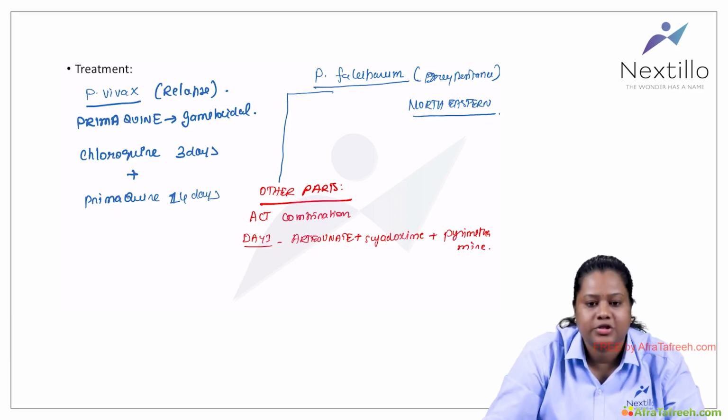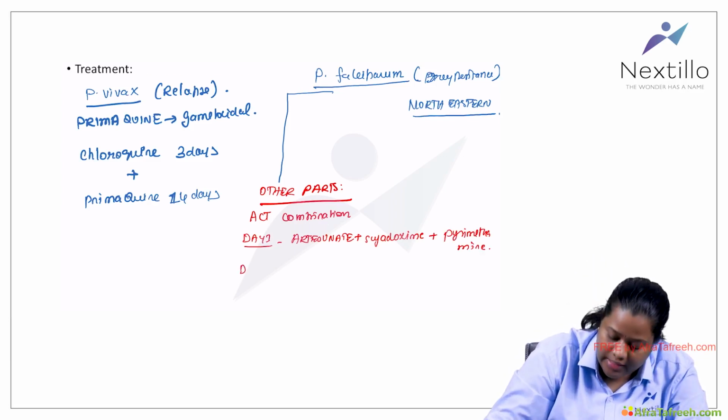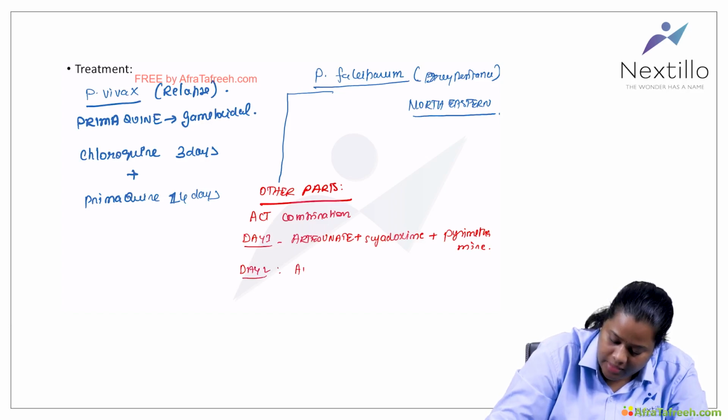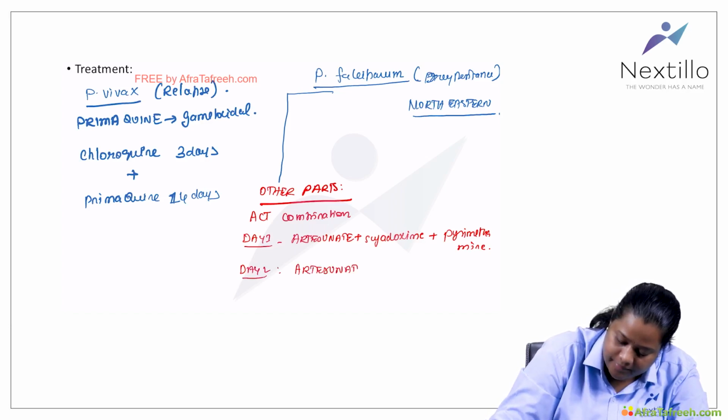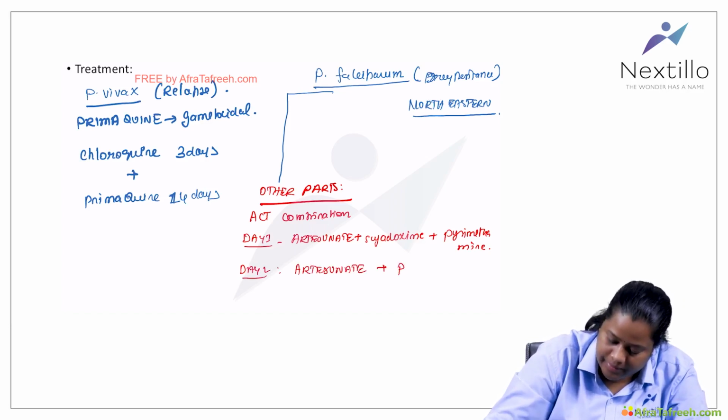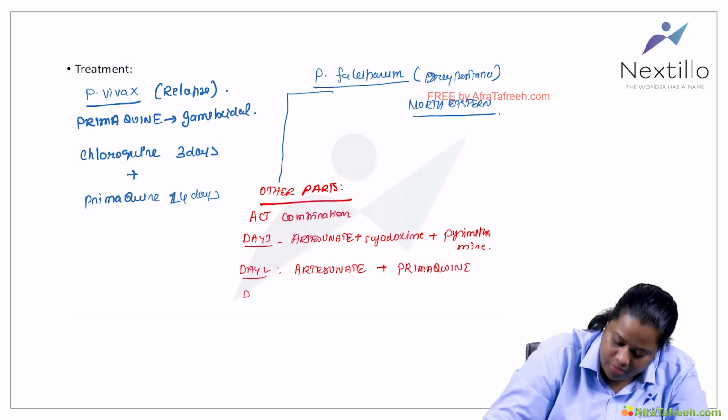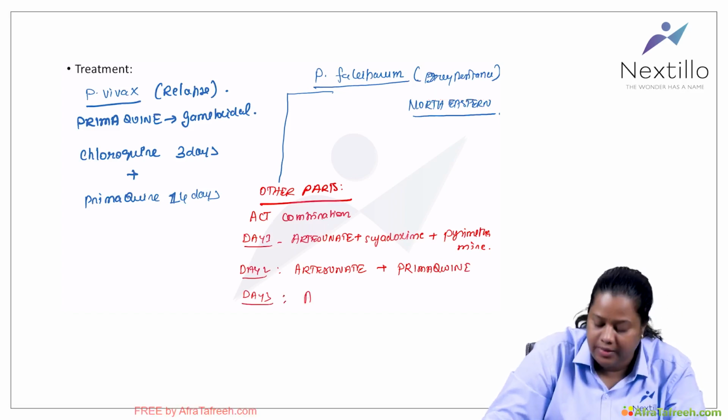Okay, so this is on the first day. On day 2, you will give artesunate plus primaquine. On day 3, it is only artesunate.